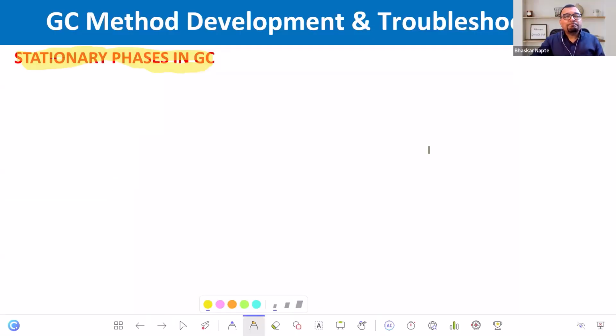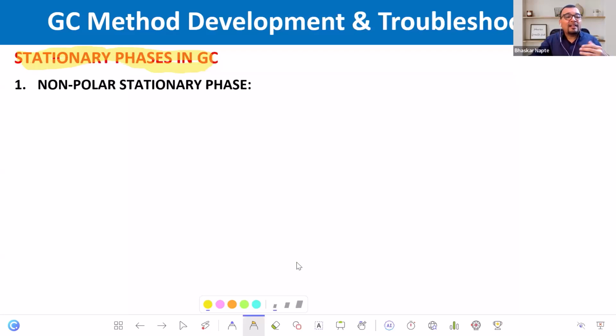We are going to understand how these different stationary phases really retain the compound. And let us start from the highly non-polar stationary phase.